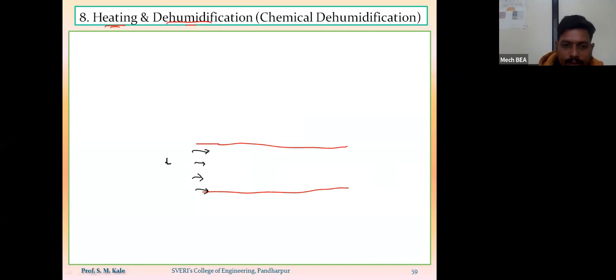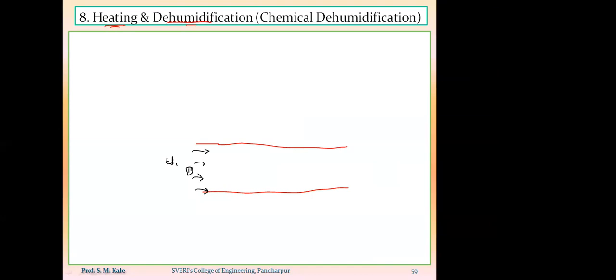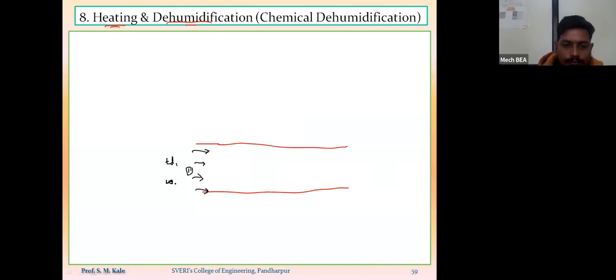That air will have a dry bulb temperature, suppose TD1, and specific humidity, small w1. Now I am going to supply this air over the chemicals. That's why this process is called a chemical dehumidification process. I supply this air over chemicals which have an affinity towards the moisture content.